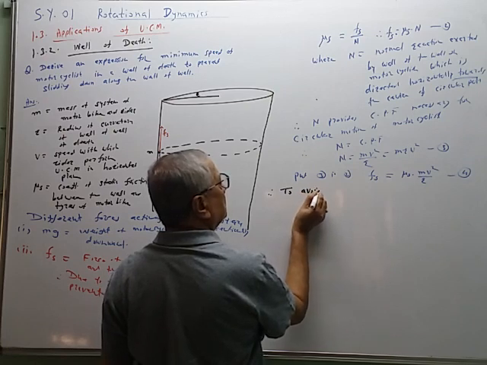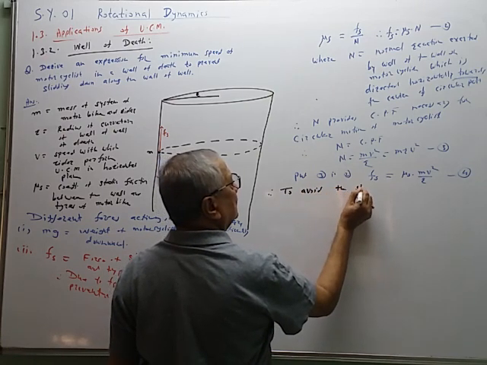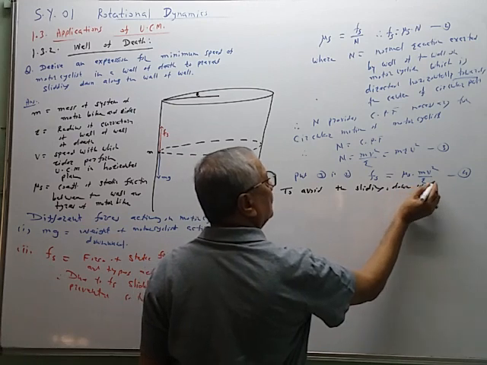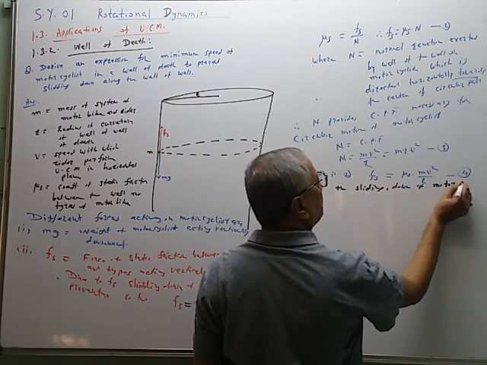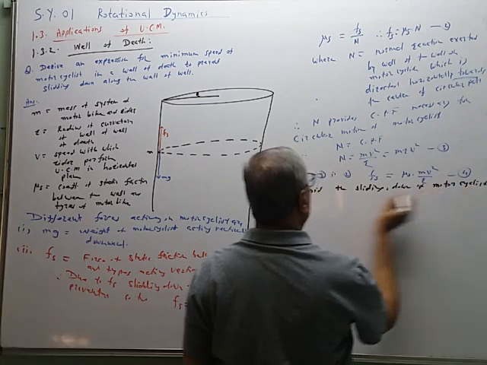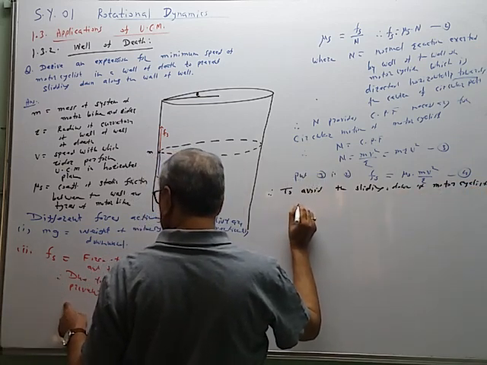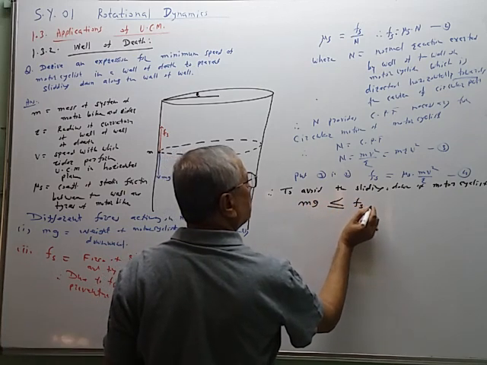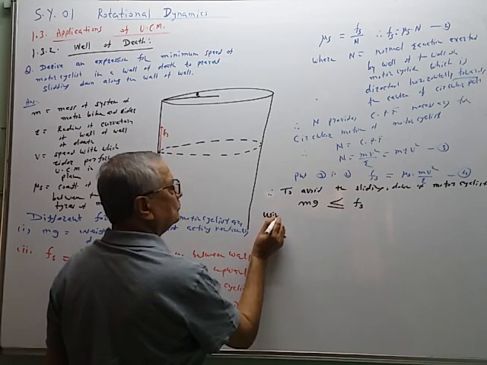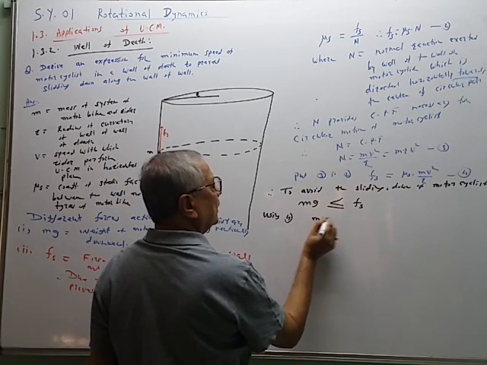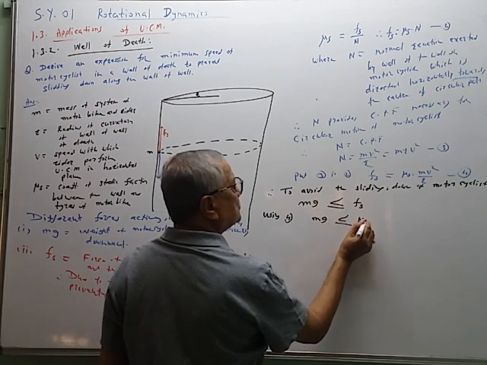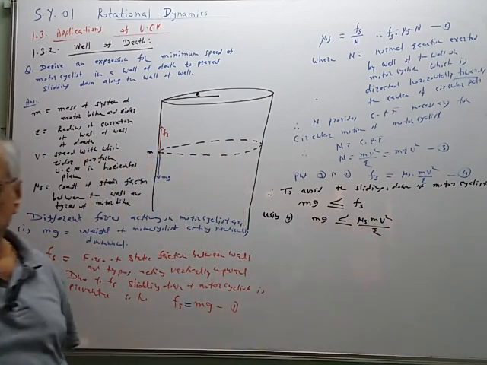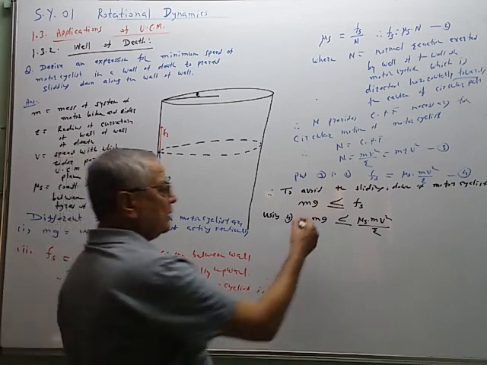To avoid the sliding down of the motorcyclist, in this equation mg must be less than or equal to Fs. Using 4, mg is less than or equal to mu s into m v square upon r. This is the relation, and therefore m will get cancelled.